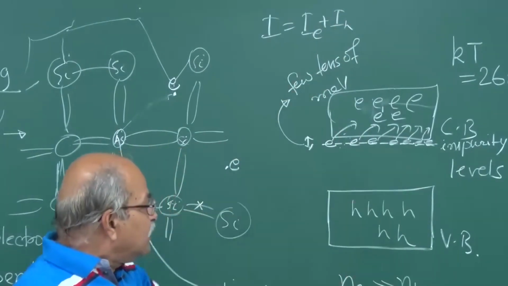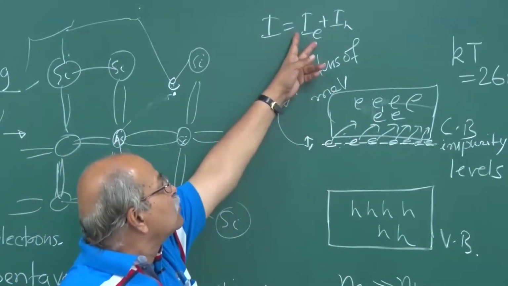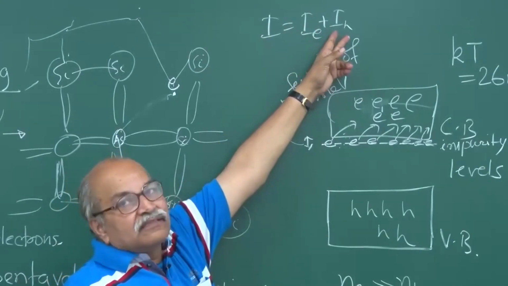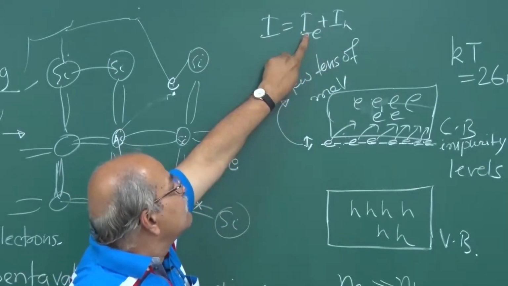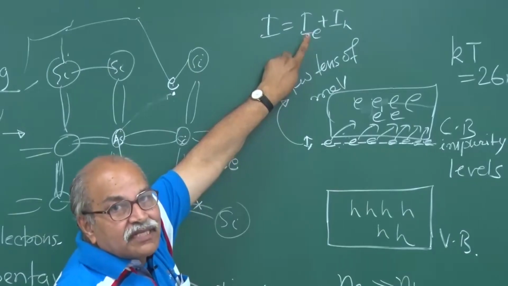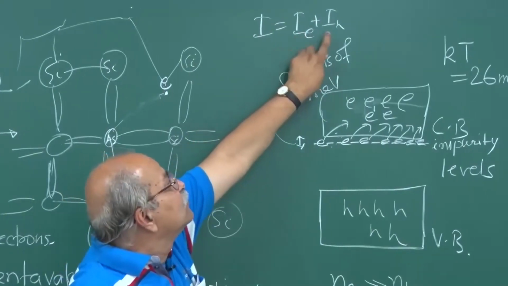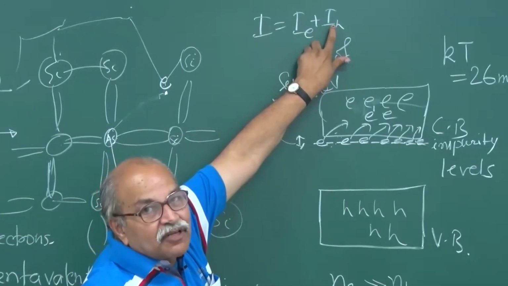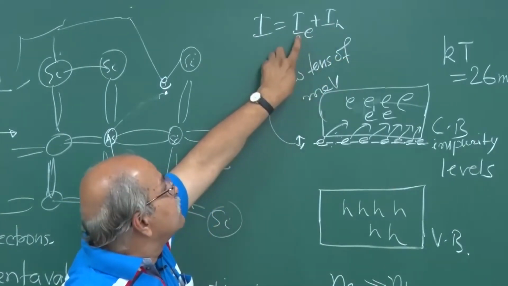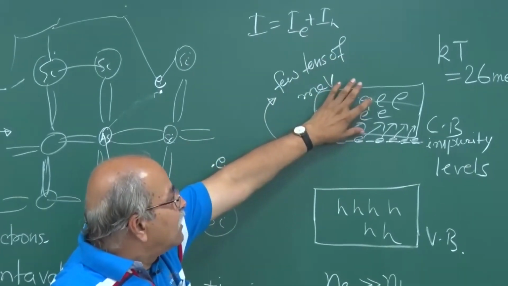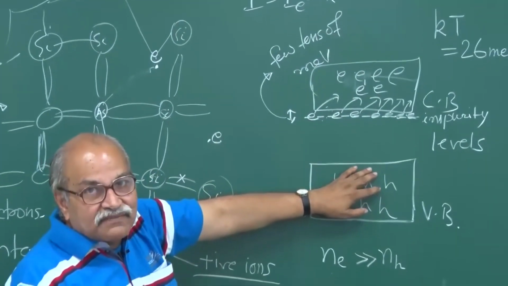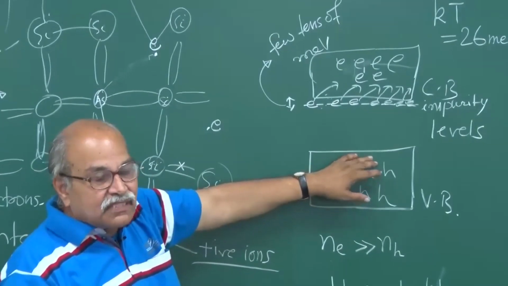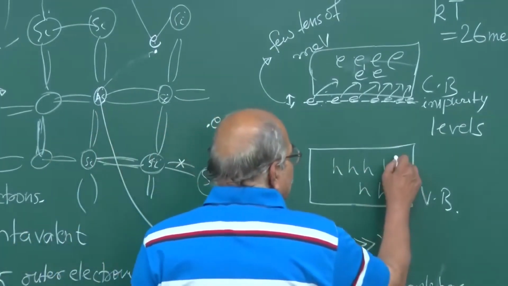Now in this kind of doping, this contribution is much more than this, right? This contribution to current because of these conduction electrons is much more as compared to the contribution from these holes.